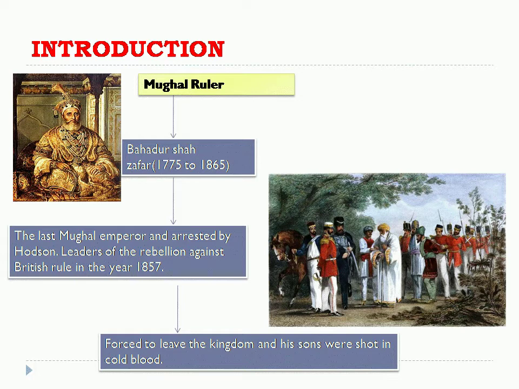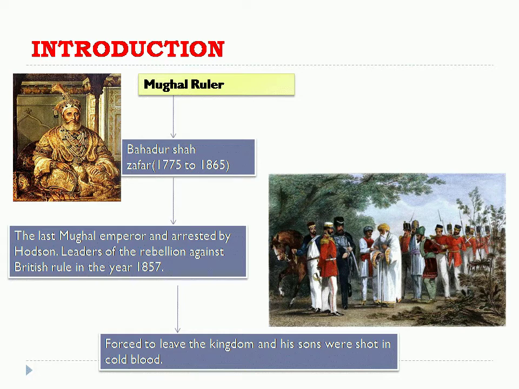See in your book, they have given one picture. This is Bahadur Shah Zafar. He ruled from 1837 to 1857. He was the last Mughal emperor and was arrested by Hodson, the commander of the British.